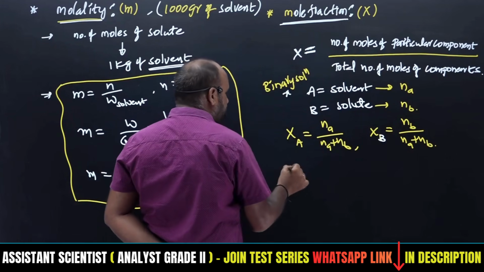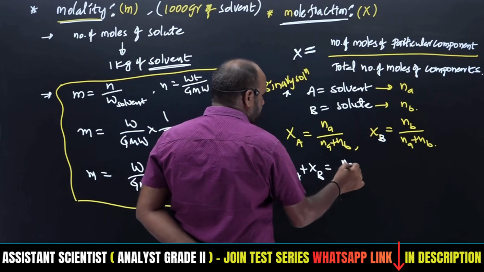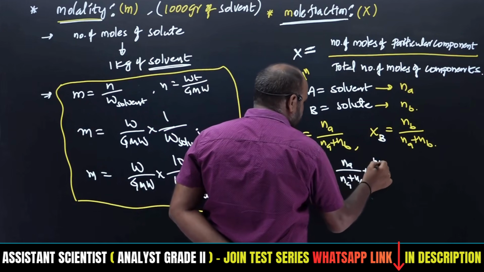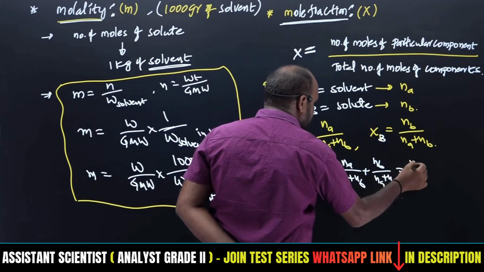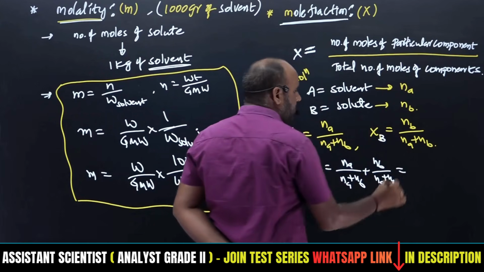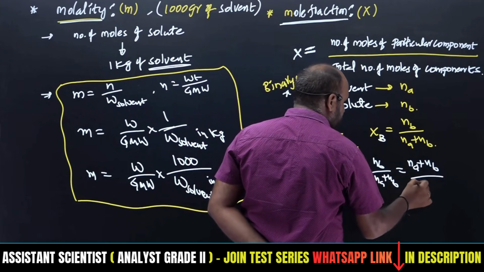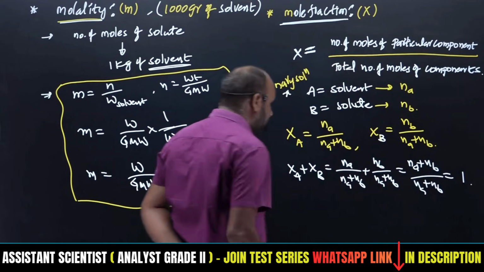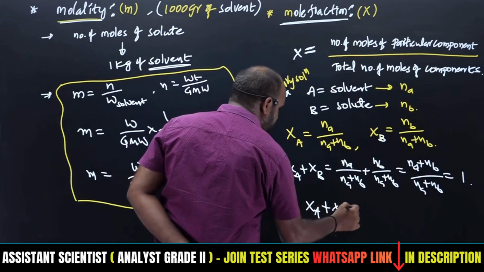If we add, Xa plus Xb is equal to Na by Na plus Nb plus Nb by Na plus Nb, so we will get Na plus Nb by Na plus Nb. So the sum of all the mole fractions is always equal to 1. For a two component system, Xa plus Xb is equal to 1.